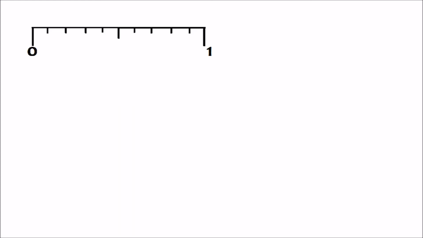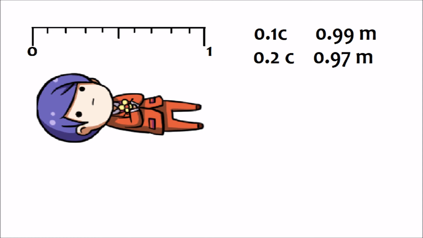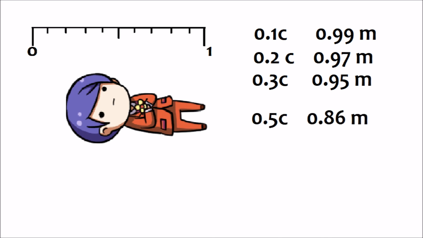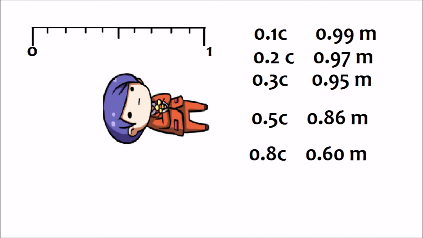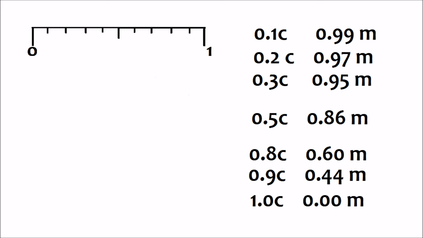We can prove that with the length contraction formula. This is a meter scale, and this is a guy whose height is 1 meter. When he travels at 0.1 times the speed of light, his height becomes 0.99 meters. At 0.2 times the speed of light, it becomes 0.97 meters. At 0.3 times the speed of light, it becomes 0.95 meters. At 0.5 times the speed of light, it is 0.86 meters. At 0.8 times the speed of light, it's 0.6 meters. At 0.9 times the speed of light, it's 0.44 meters. And if he travels at the speed of light, his length becomes 0, which is impossible because matter cannot cease to exist.